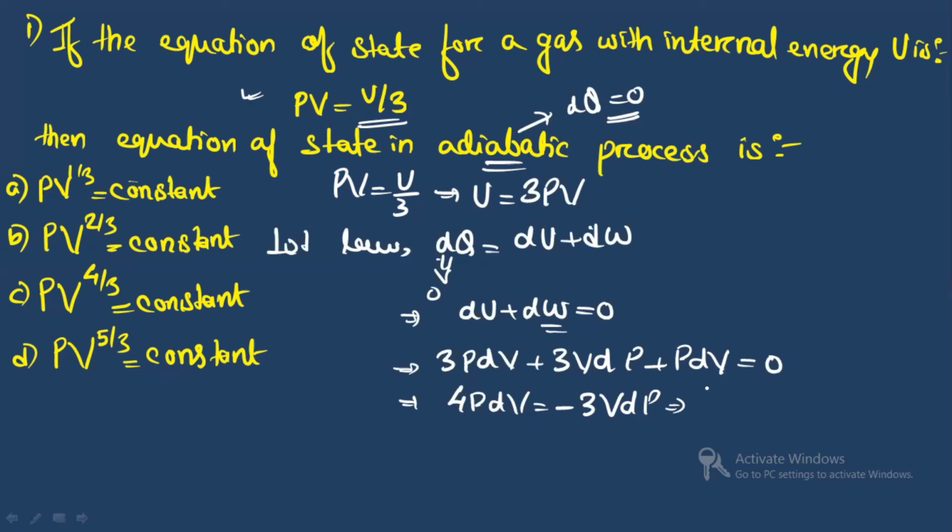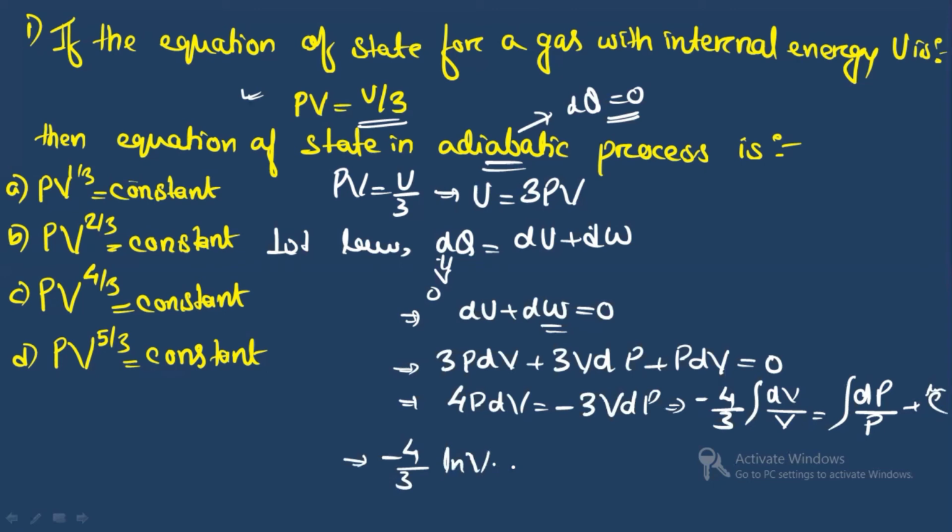You can write it as 4 by 3. I'm taking the minus sign to the other side. So 4 by 3 dV by V is equal to dP by P. Now when you integrate this on both sides, and plus there will be a constant. Then you can write minus 4 by 3, integration of 1 by V is ln V, is equal to ln P plus ln C. This is the constant term.